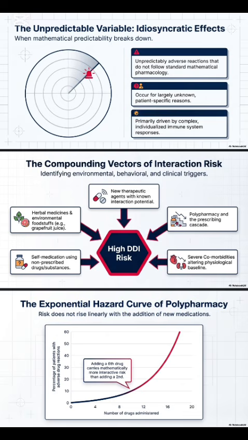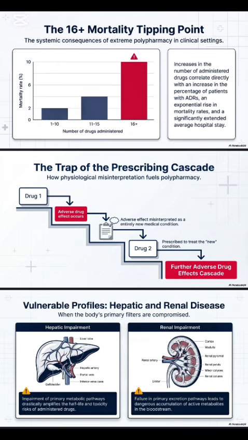Now there are many things that can lead to drug-drug interaction. For example, herbal medicines, foodstuff, and the environment, self-medication, new therapeutic agents with a known downstream potential, polypharmacy, and severe comorbidities. Let's start by taking a look at polypharmacy. On polypharmacy, it is simply that the more drugs you take, the more likely you are to have an adverse drug reaction. And as such, there's an exponential rise in mortality rates and a significantly extended average hospital stay.